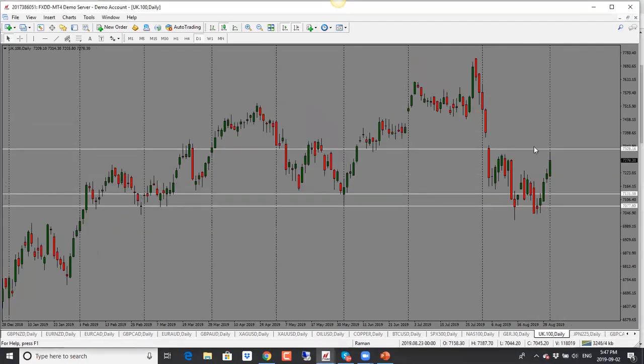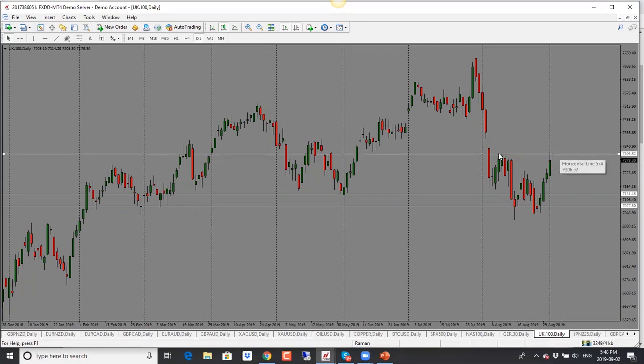Then we have FTSE here. So this one is looking bullish. We have seen price go up as a result here. Now we are right into resistance. So if price does not go through the resistance, it could turn around and come back. However, since we do have a bullish candle close here, bias is bullish, and only after it breaks this level.